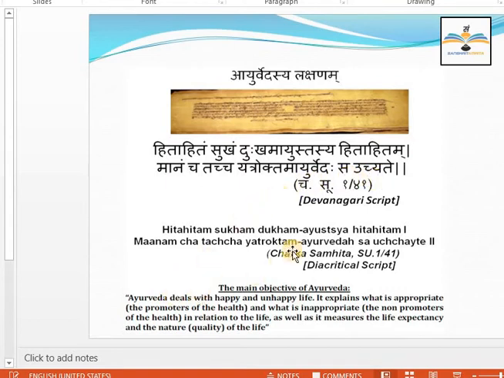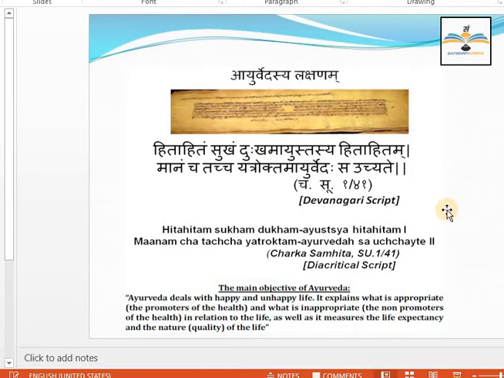So here the definition you can read, student, and the main objective of Ayurveda is given. Ayurveda deals with happy and unhappy life. It explains what is appropriate, the promoters of health, and what is inappropriate, the non-promoters of health, in relation to life. As well as it measures the life expectancy and the nature, the quality of life. So that is called Ayurveda.